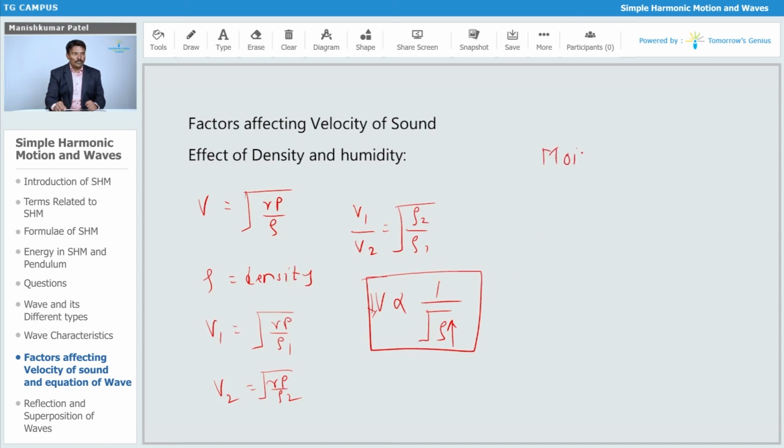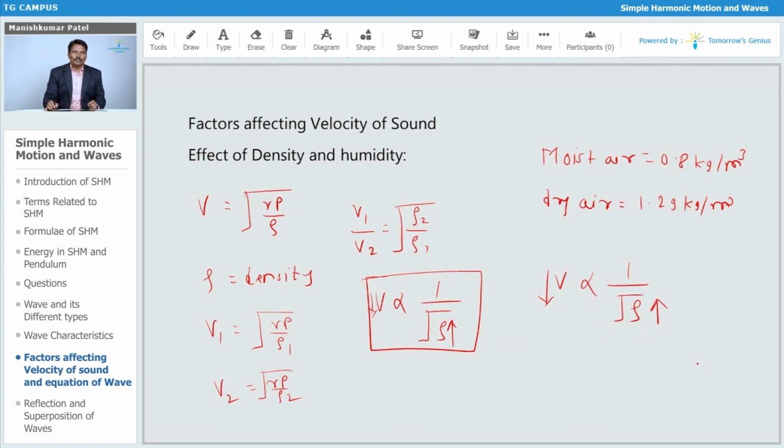Dry air generally has greater density, while moist air has a lower density, around 0.8 or 0.9. Since v is inversely proportional to the square root of rho, and the density of dry air is greater, the velocity of sound through dry air is less and it is greater through moist air.